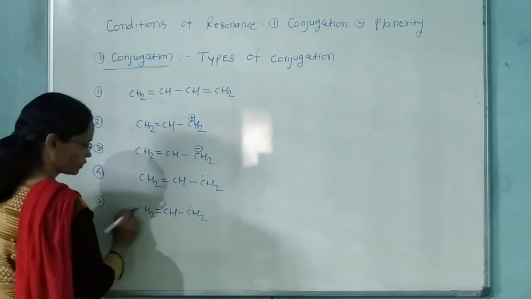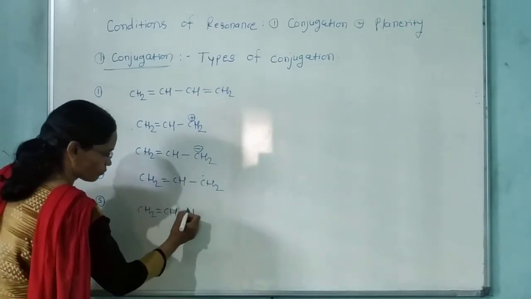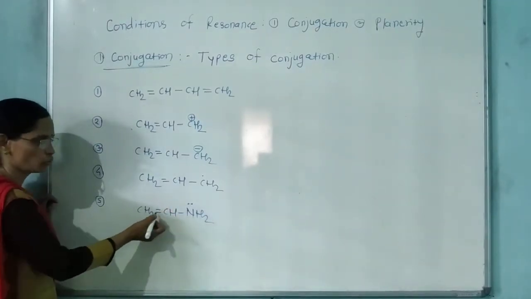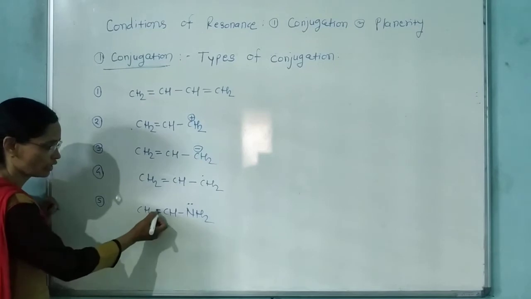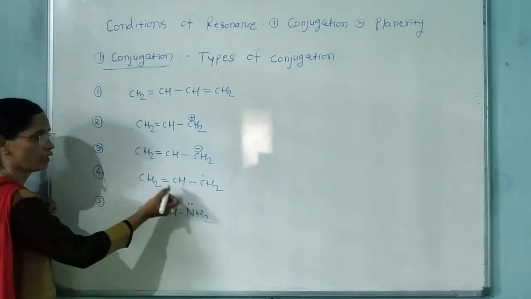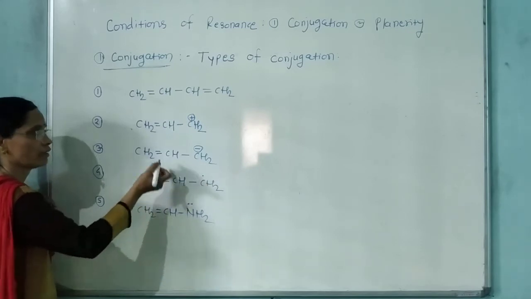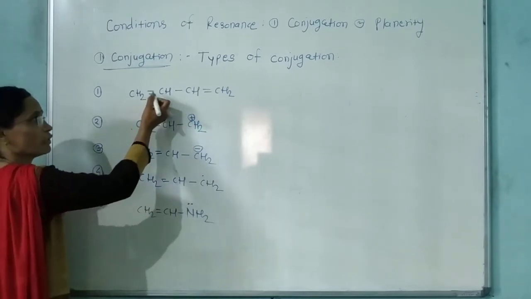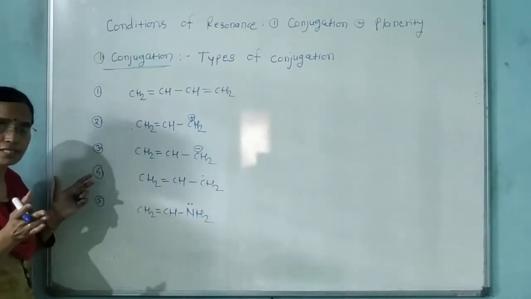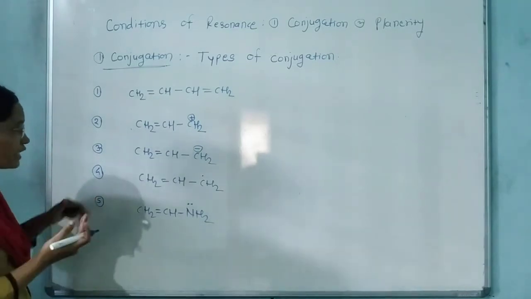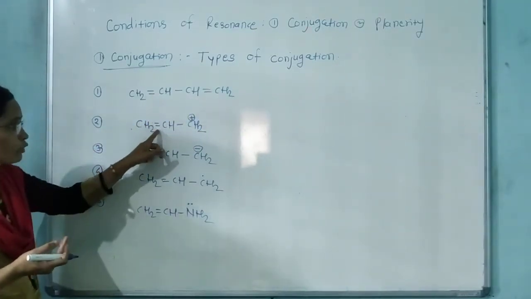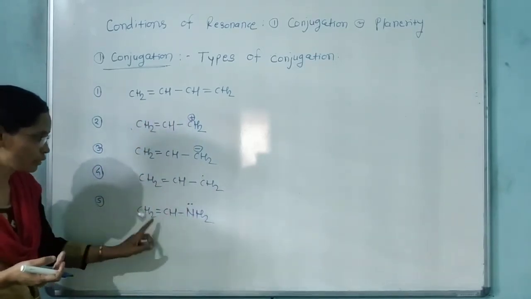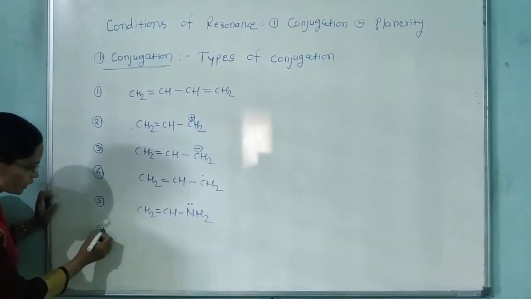This is a lone pair, or we can take this example NH2, this is a lone pair and this double bond, these two are in conjugation with each other: double single lone pair, double single free radical, double single negative, double single positive, double single double। तो ये क्या होना चाहिए? ऐसे अल्टरनेट होने चाहिए। Double bonds and single bonds are alternate to each other. Double bond and positive charge are alternate to each other. In the same way, double bond, negative; double bond, free radical; double bond, lone pair का और भी तो एग्जाम्पल